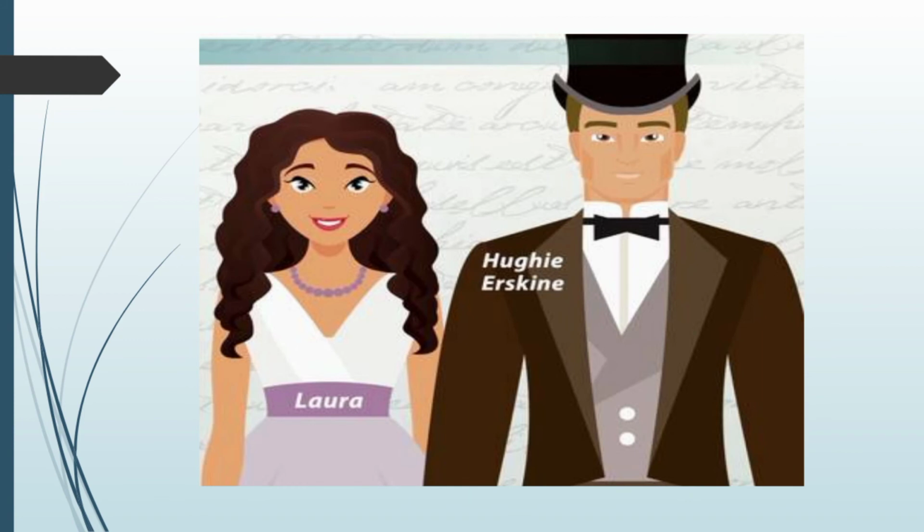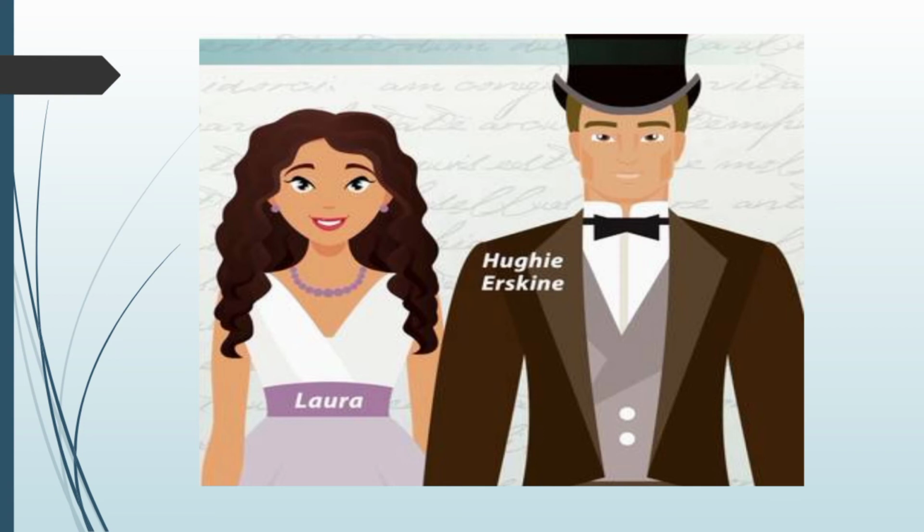There was a very good-looking young man named Hughie Erskine. He was popular and kind. However, he was not very clever and had no money. He kept changing his job but always failed. Finally, he stopped working and lived on money given to him by an old aunt. He loved a girl named Laura Martin.